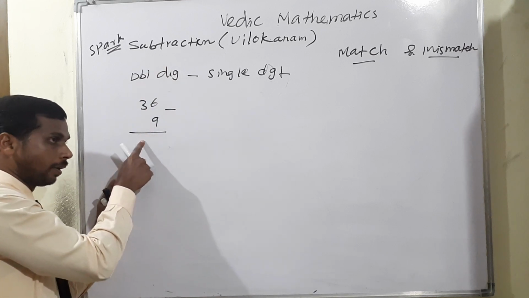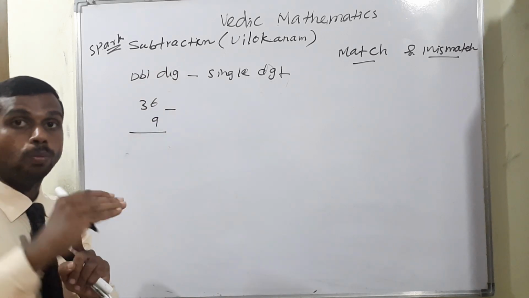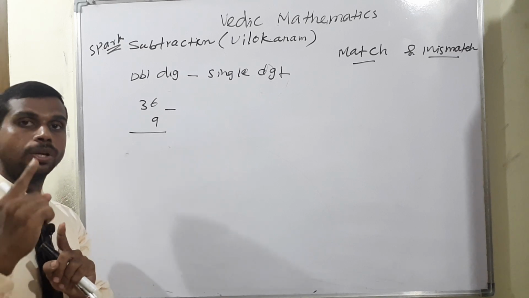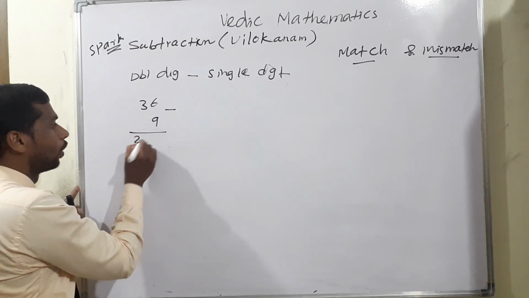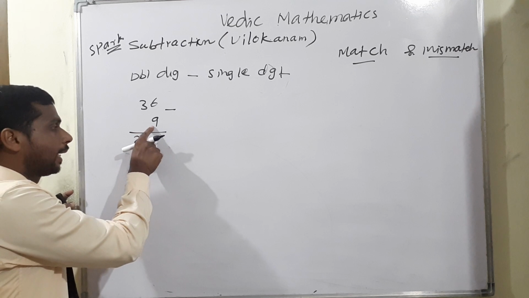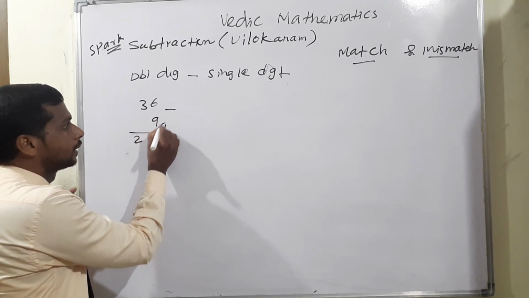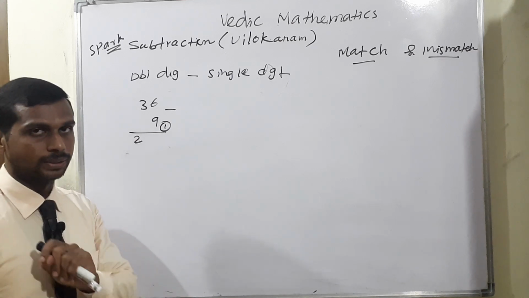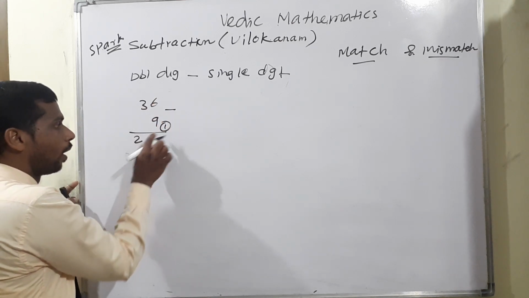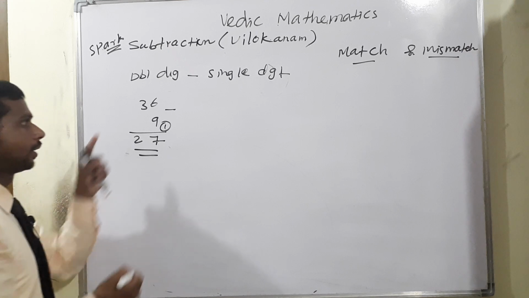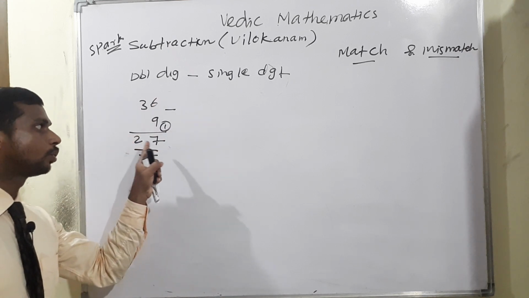Before writing the 3, since the next digit makes it more than 10, we reduce one. So 3 minus 1 means 2. Then for the second digit, the complement of 9 is 1. Therefore 6 plus 1 means 7. So 36 minus 9 is equal to 27.